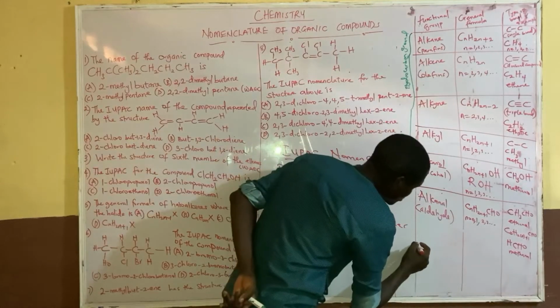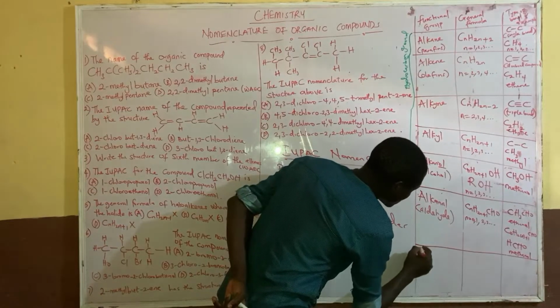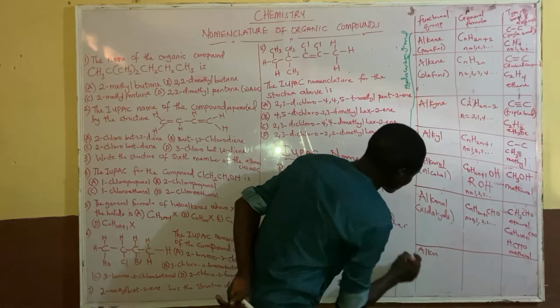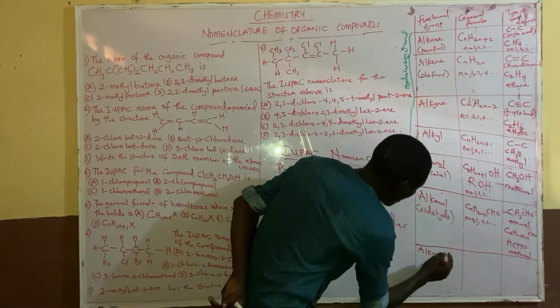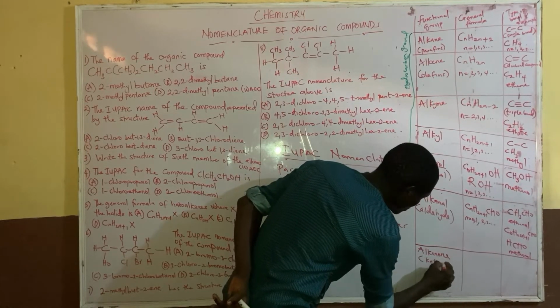Another one is alkanone, which is a ketone.